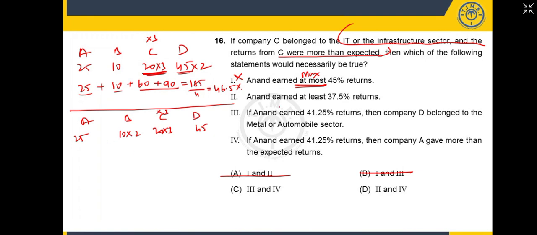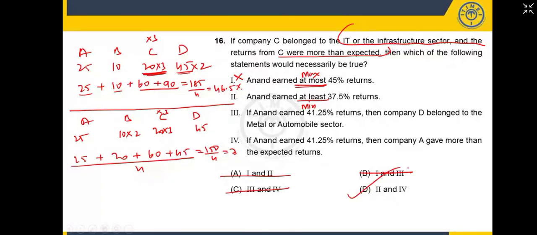I'll multiply with a small number, so that at least, what is my word? Minimum. Now 25 plus 20 plus 60 plus 45, friends. 25 plus 45 is 70, 130, 150 upon 4. That is 37.5. The second statement is true. And C option doesn't have the second statement. My answer is D option there.